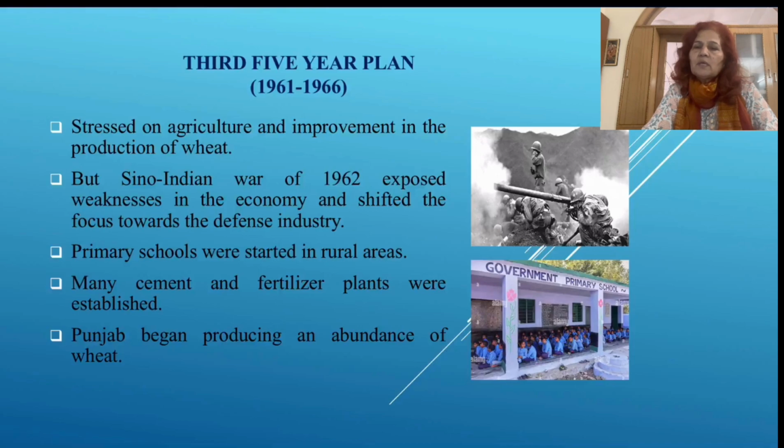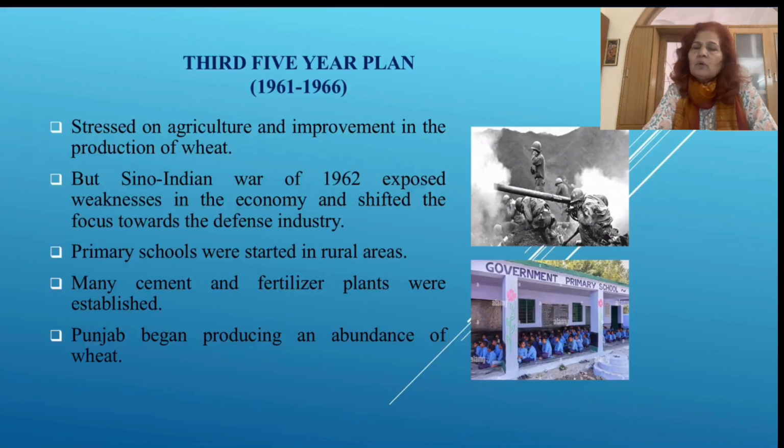The emphasis was on how the agriculture sector could be boosted, because the population was also increasing rapidly, and how we could fulfill the food grain requirements of the people of our country. So the stress was on agriculture and improvement in the production of wheat.